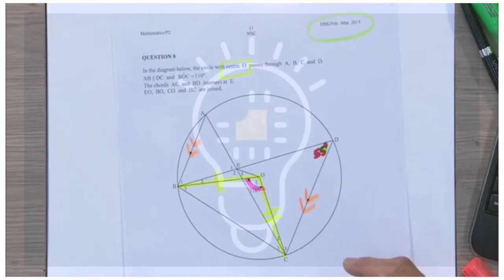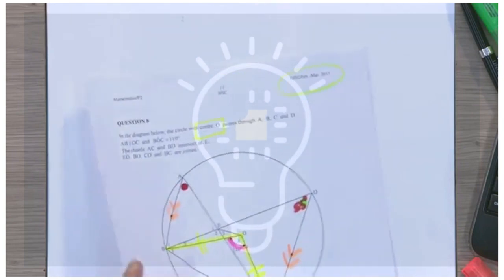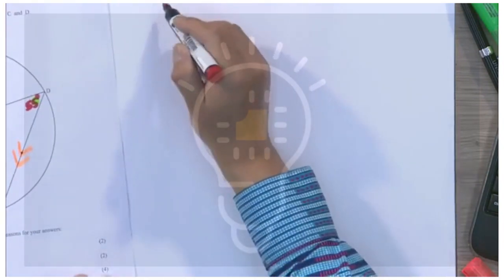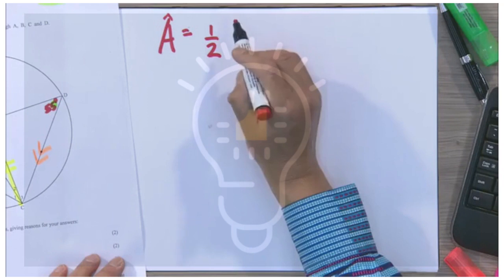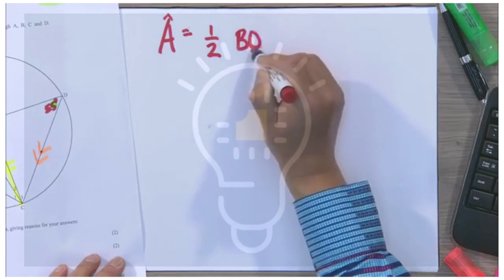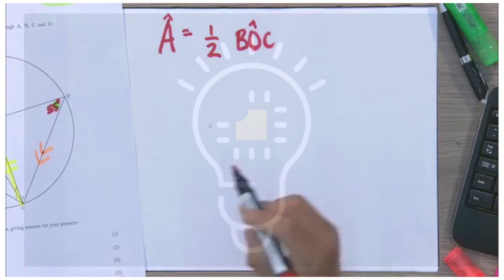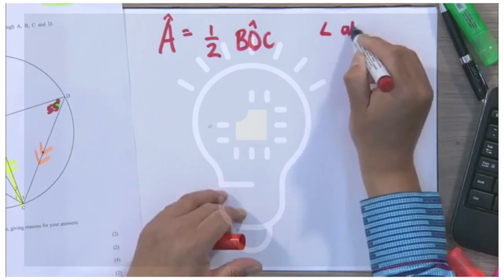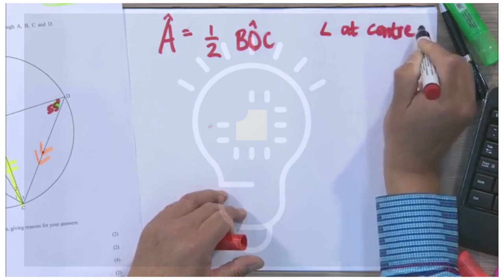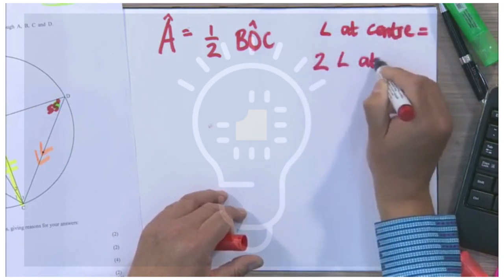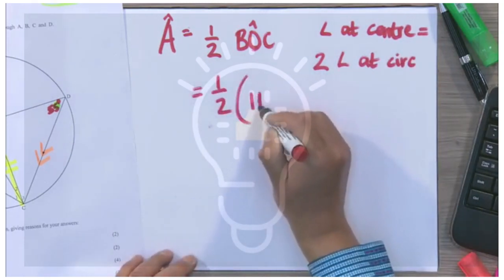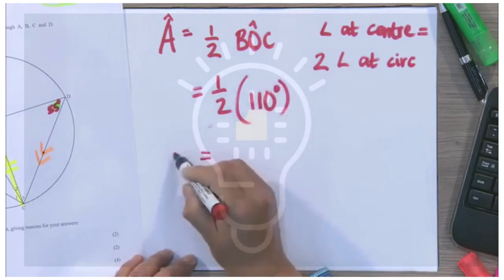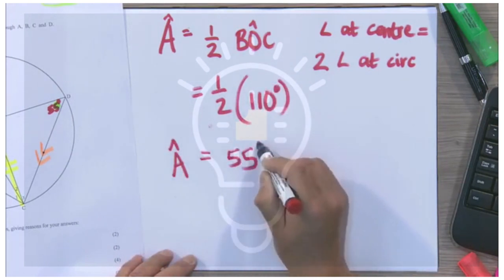You see, angle A is also at the circumference. So in a very real sense, what I need to write here is angle A is equal to a half of angle BOC. Once again, same situation. And the reason for that: angle at the center of the circle is equal to twice the angle at the circumference. And I know the magnitude of BOC, like I had in the previous one. It's also 110. It's the same angle I was talking about. Angle A is equal to 55 degrees as well.